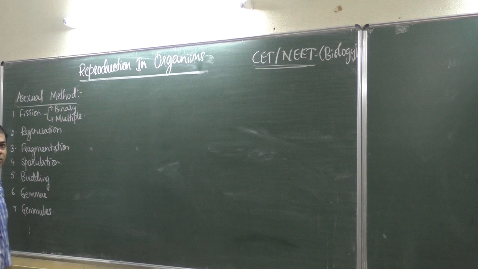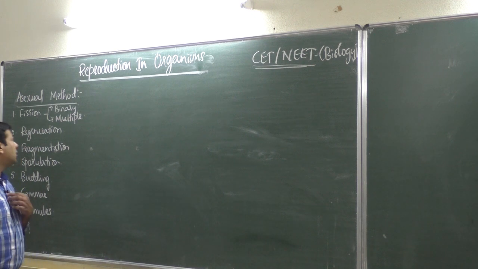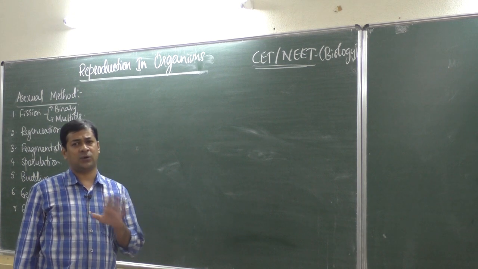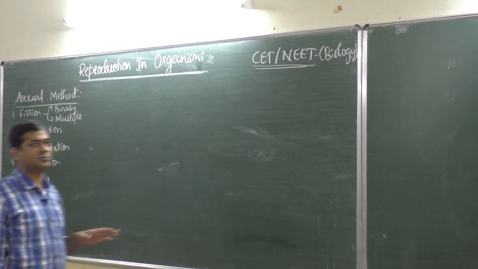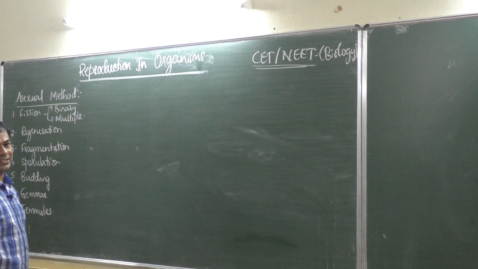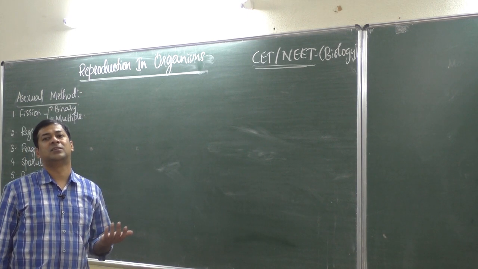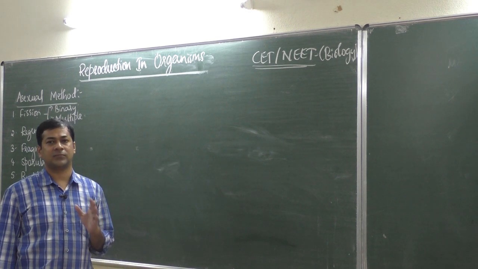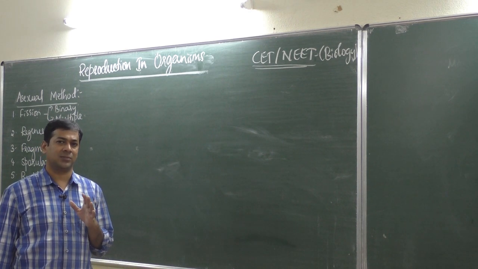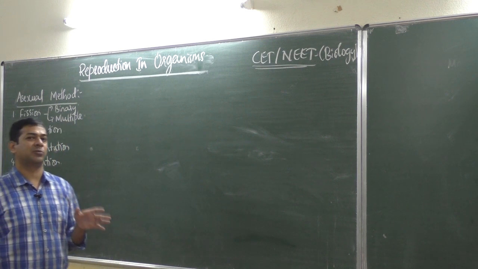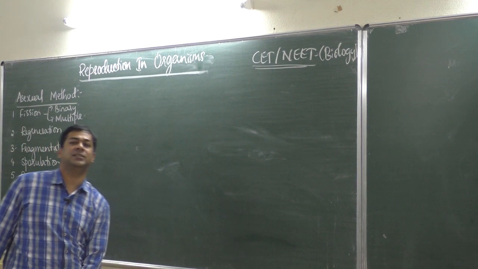Okay, in last class we have already discussed types of asexual methods. We didn't finish all the methods, some of the methods we have to discuss. If you see the textbook, all the methods will not be there because we are discussing for NEET. So slightly related to the topics, slightly beyond the textbook also we have to learn, because of the type of questions they ask for NEET and CET.